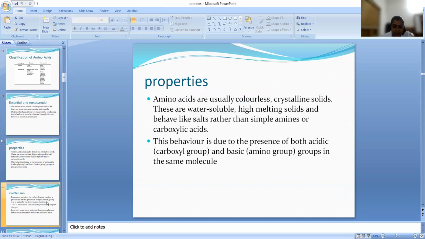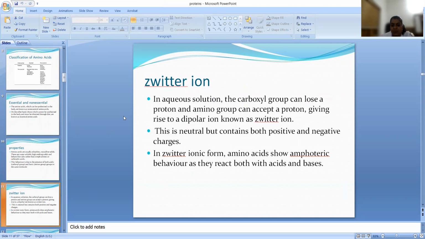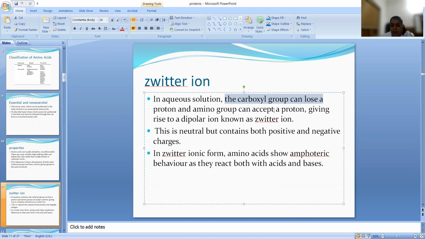Now, what is a zwitterion? In aqueous solution, the carboxyl group can lose a proton, and the amino group can accept it. We can see that case here.